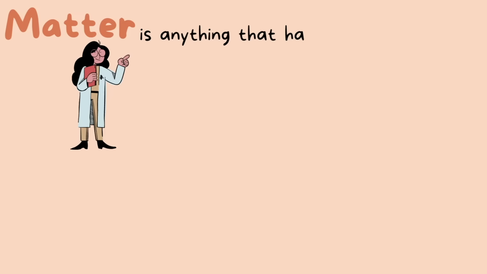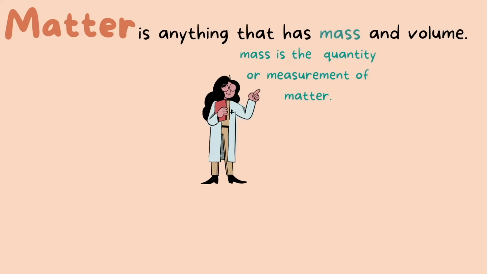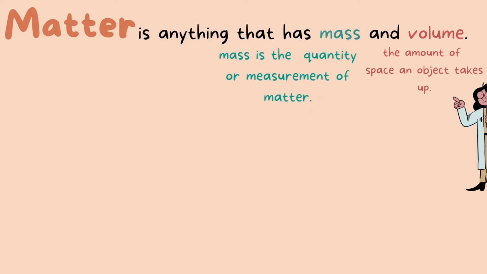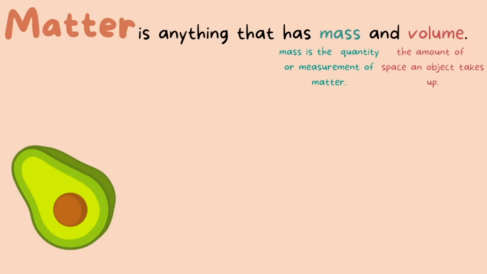What is matter to begin with? Matter is anything that has mass and volume. Mass is the quantity of matter or the measurement of matter. Volume is the amount of space something takes up. So we can also say that matter is anything that has weight and occupies space. For example, this avocado is considered matter because it has weight and takes up a certain amount of space.